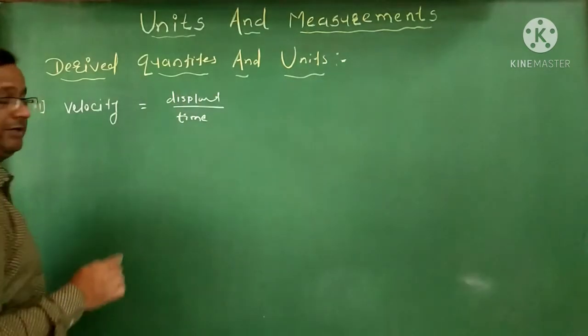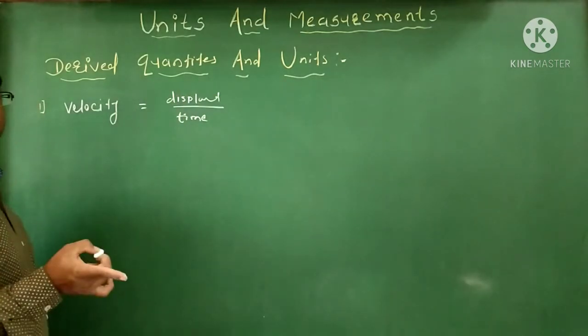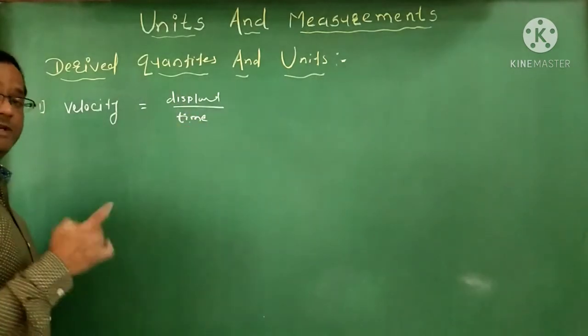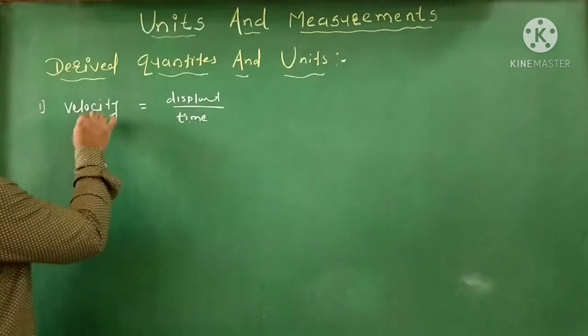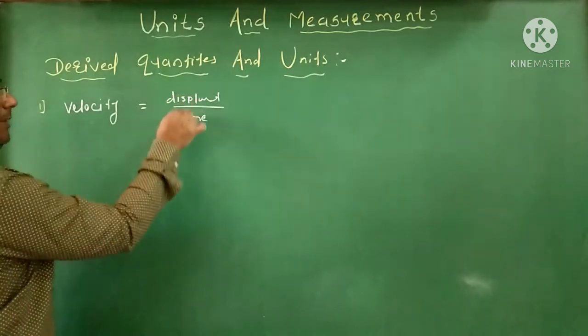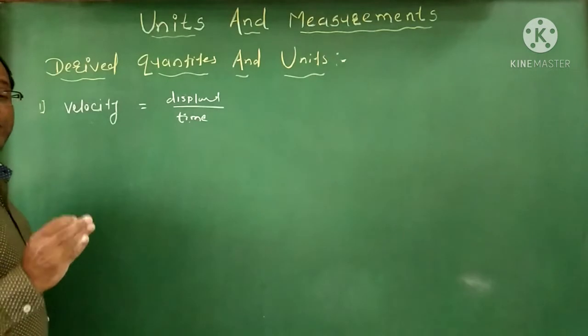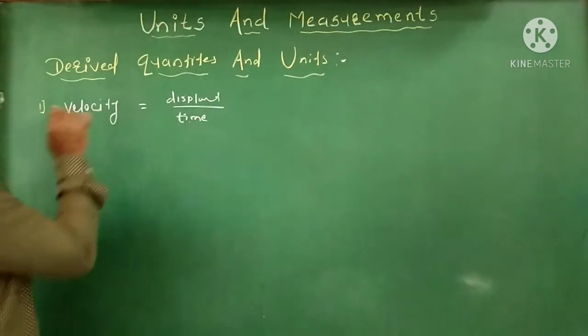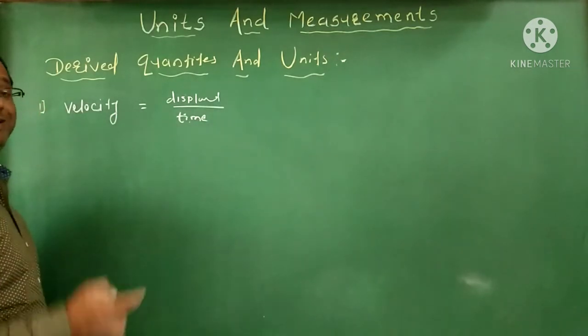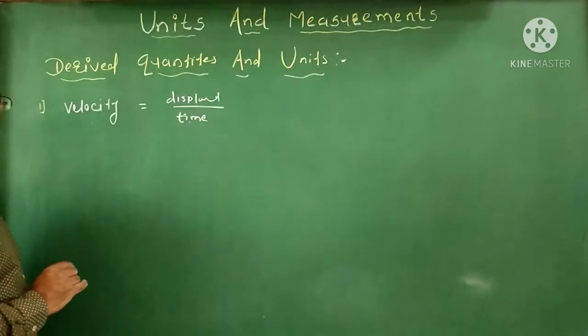Here displacement is a fundamental physical quantity, and time is also fundamental. So velocity is a derived physical quantity.